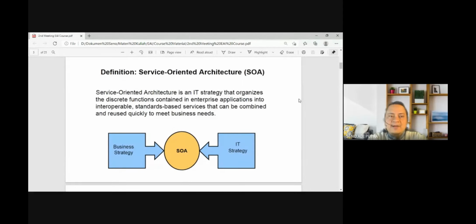So there are so many parts of applications around the world. How can we contact them and integrate them into a single user interface of our application? That is why we need SOA. So there are business strategies and also IT strategies.